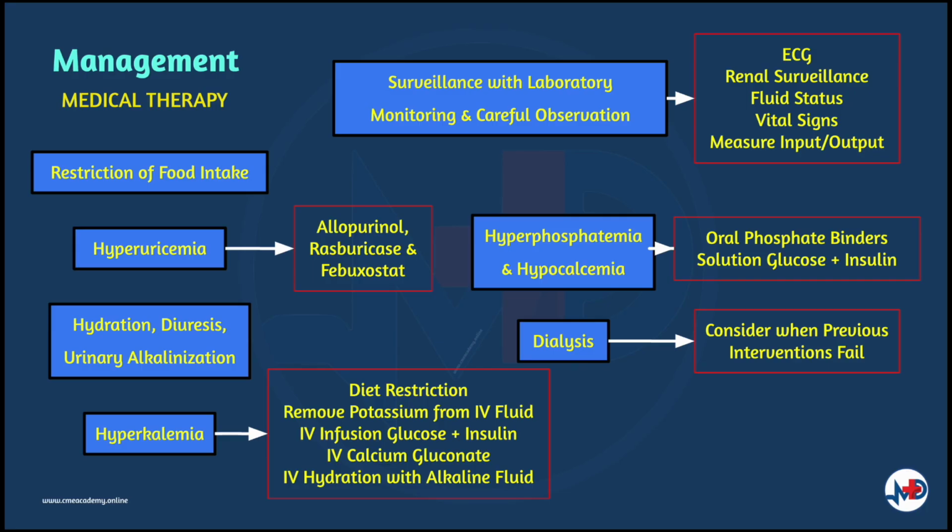Hyperphosphatemia and hypocalcemia should be treated with oral phosphate binders and the same solution of glucose plus insulin used for the control of hyperkalemia. Hyperphosphatemia may lead to hypocalcemia, which usually resolves as phosphate levels are corrected. And lastly, if the previously described interventions fail, consider initiation of dialysis.